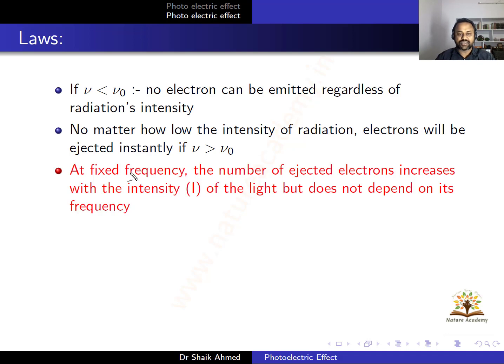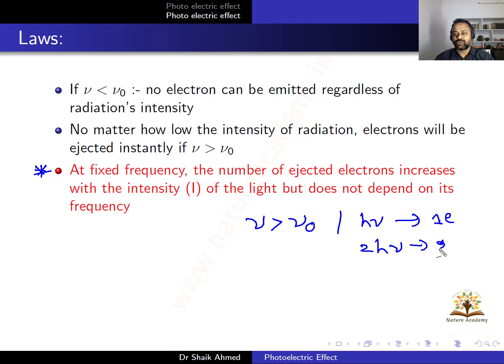So let us have a discussion on this topic. At a fixed frequency, let us say the fixed frequency is nu, the number of ejected electrons increases with intensity of the light but does not depend on its frequency. So the condition is if nu is greater than nu naught, then only electrons will be ejected. This is the primary condition. One photon will eject one electron, provided that nu is greater than nu naught. Two photons eject two electrons, and three photons will eject three electrons. N photons will eject n electrons.